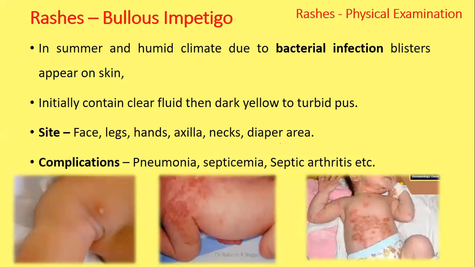Complications usually do not occur if we follow hygienic conditions. If left untreated, the infection goes to the blood and to other systems, and may cause pneumonia, septicemia, septic arthritis.